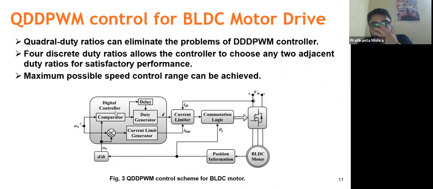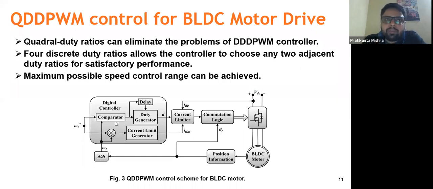But what happens with QDPWM? In this case, we are not just considering the present situation of the speed comparison. We are also considering the past sampling time.